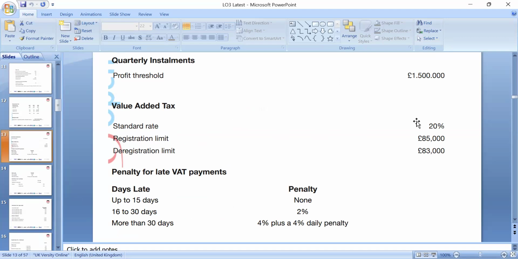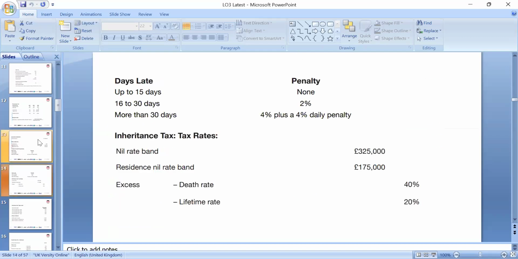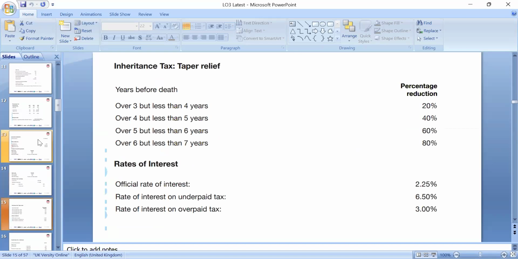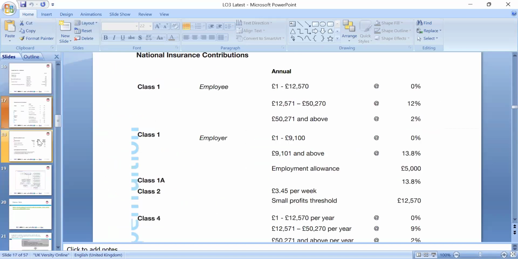Okay, so if you delay the return, up to 15 days there is no penalty. But if you are more than 16 days late, it is 2%, or more than that it can be 4% plus a 4% daily rate. So we need to make sure the timing is right and the return is done accordingly. These are the rules we need to follow, and we can look at them today.